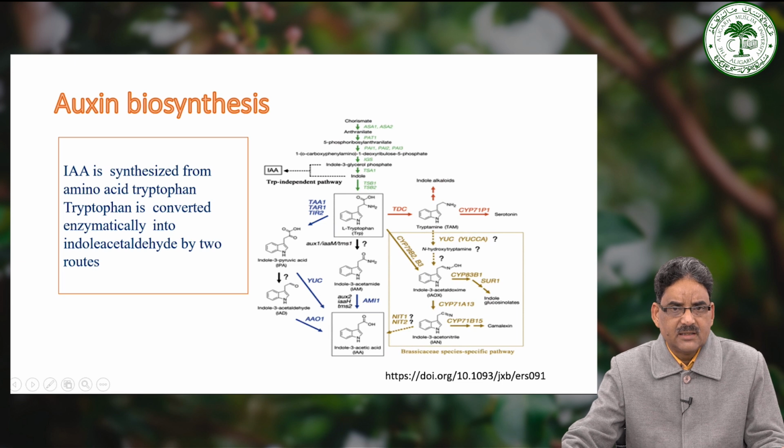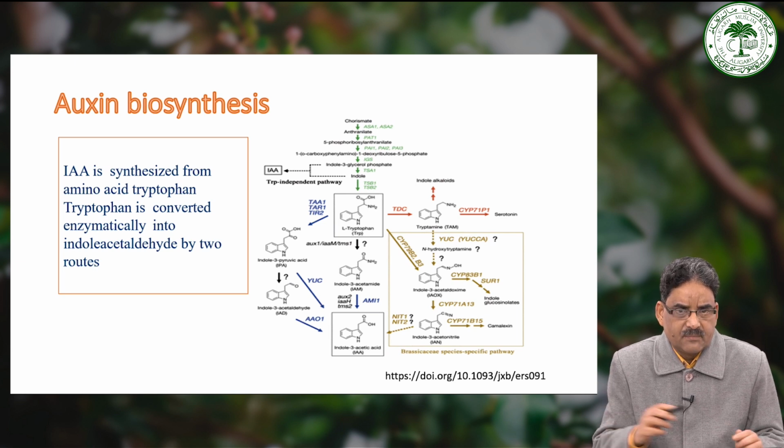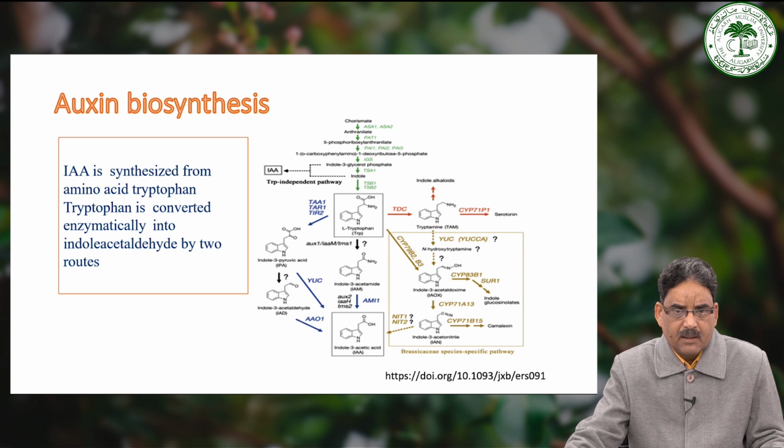Moving forward, this figure shows the presumptive pathway for the IAA biosynthesis in plants. Green arrows indicate the tryptophan synthetic pathway in chloroplast. Thin dashed black arrows denote the tryptophan independent pathway.